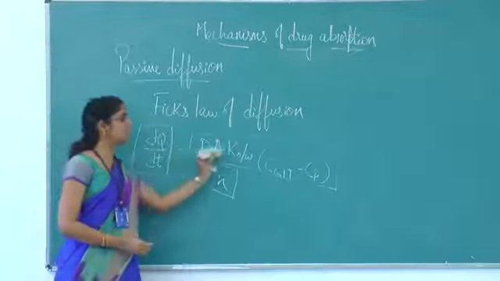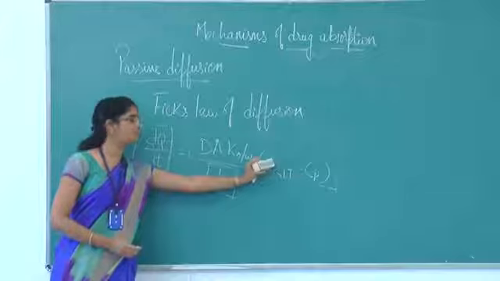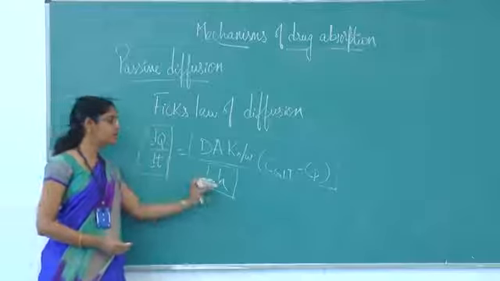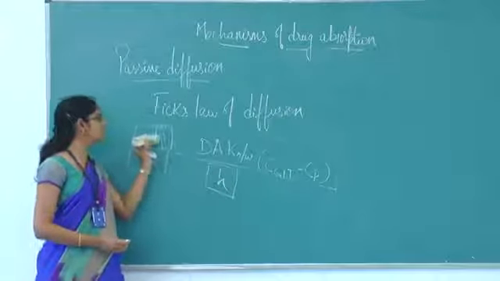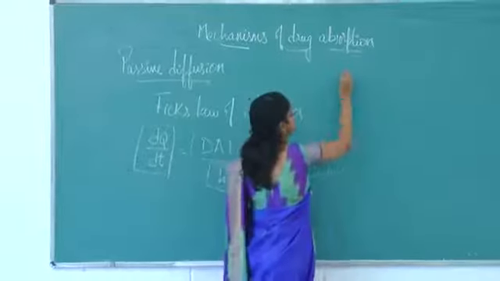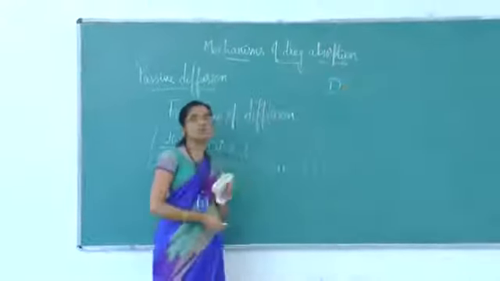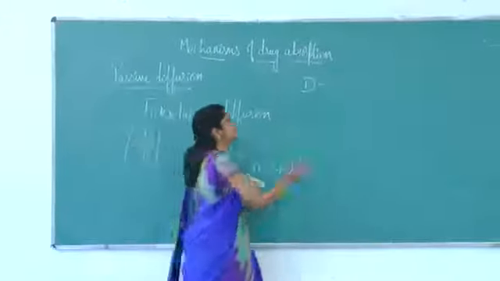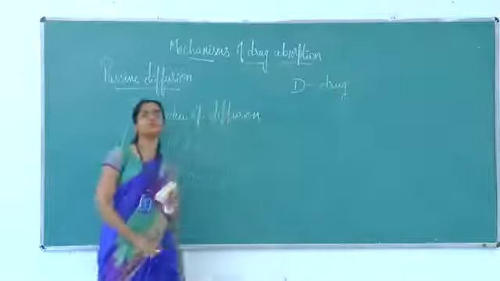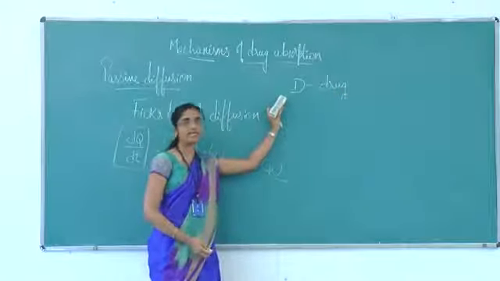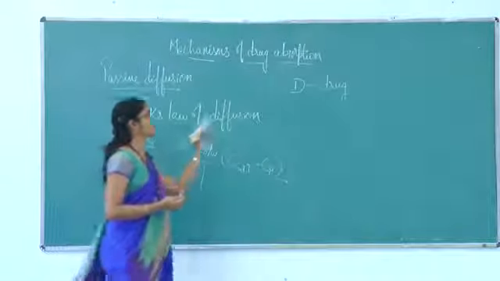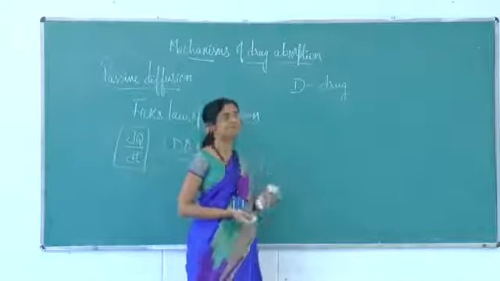So with an increase in the terms present in the numerator, there will be an increase in the rate of diffusion of the drug, and with an increase in this term in the denominator, there will be a decrease in the rate of diffusion of the drug. The first thing is the diffusion coefficient. This term is a constant for a particular drug. Every drug will have a constant value of D, which is the amount of drug diffusing per unit surface area per unit time.